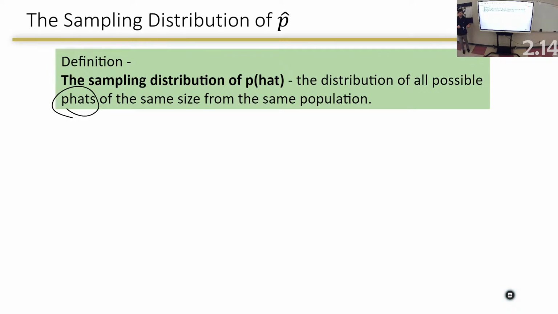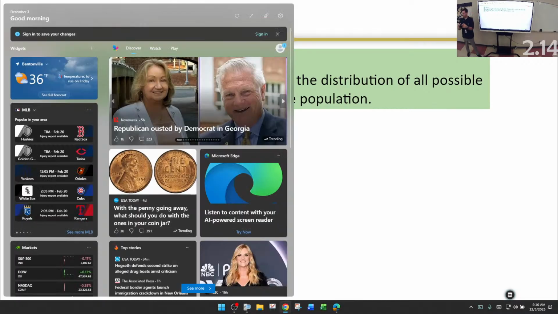On Friday, it's going to be all possible samples of x bars of the same size from the same population. Again, that's Friday. So we kind of understand what a sampling distribution is. It's every possible sample of that size from that population.